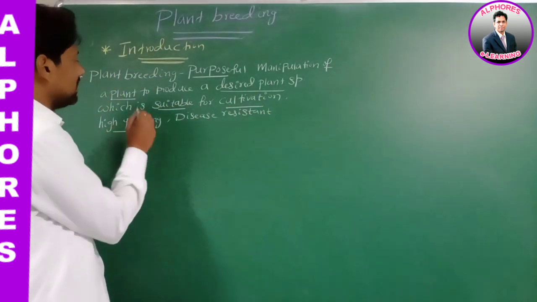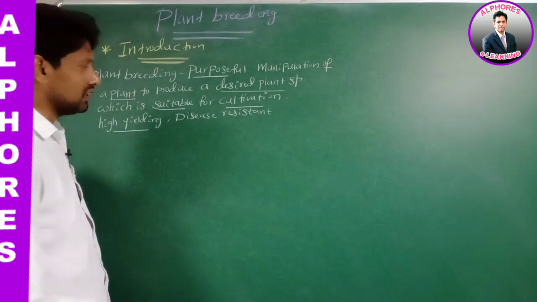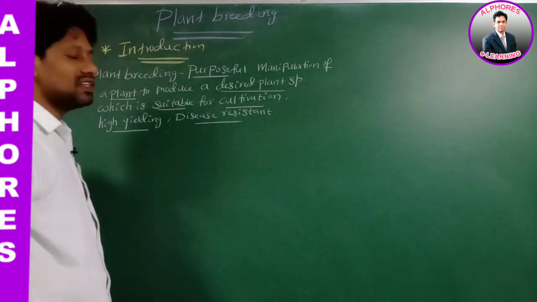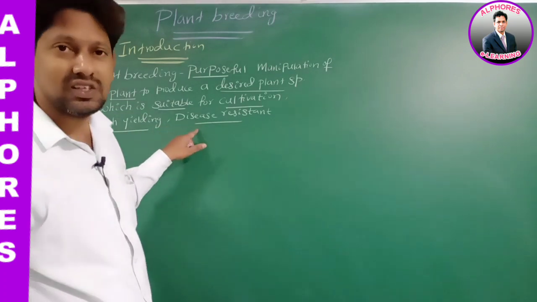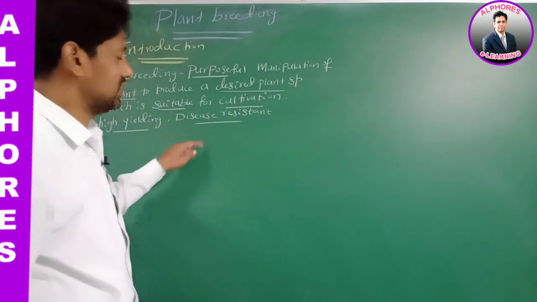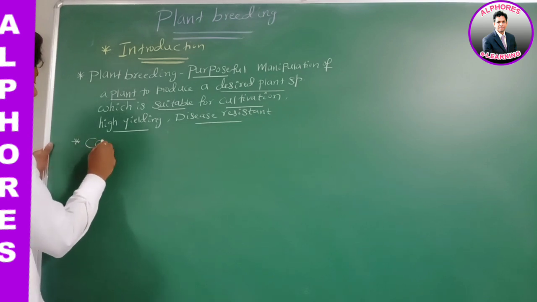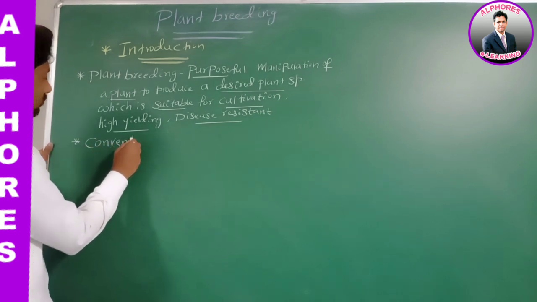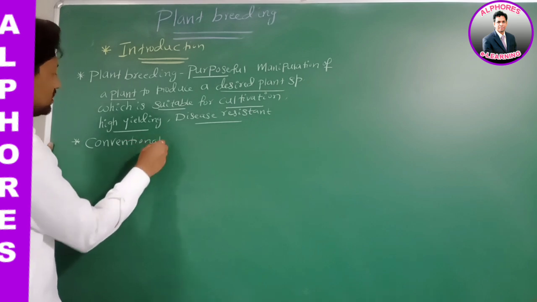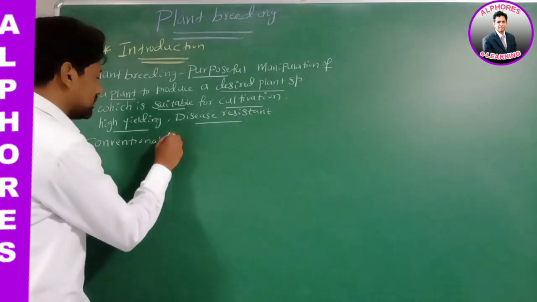It is high yielding. And what more? Disease resistant. Is it okay? Right. Now listen here. Conventional plant breeding. What is conventional plant breeding?